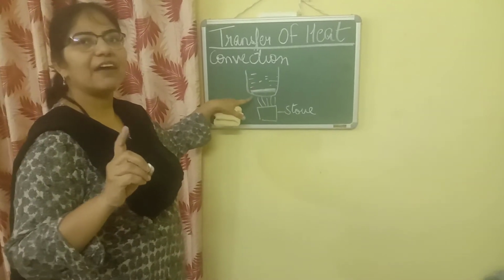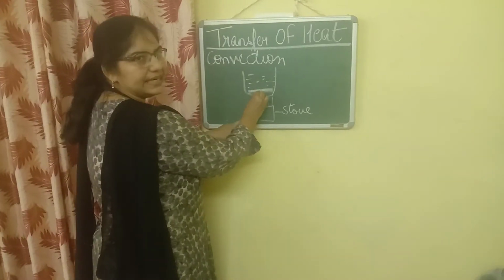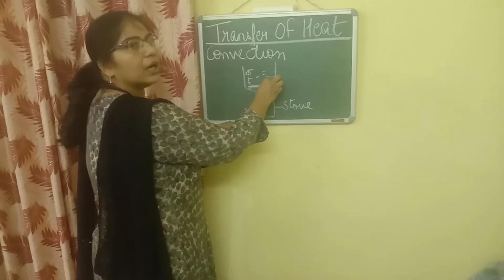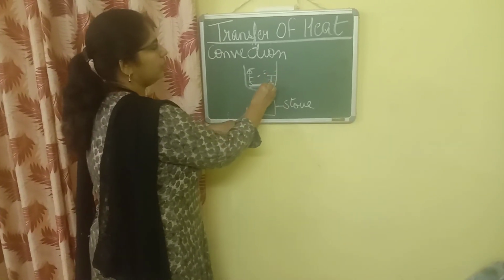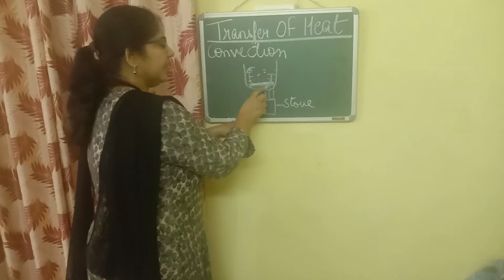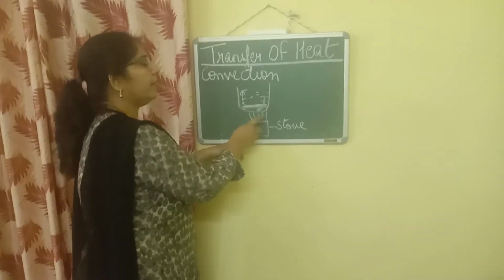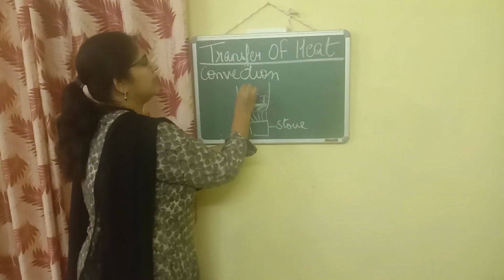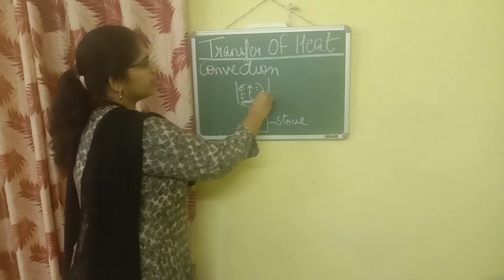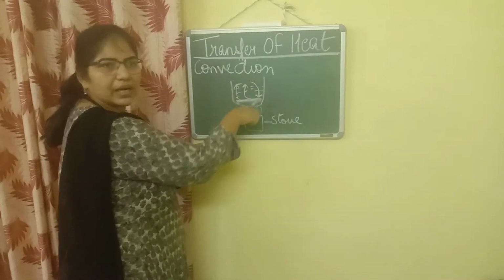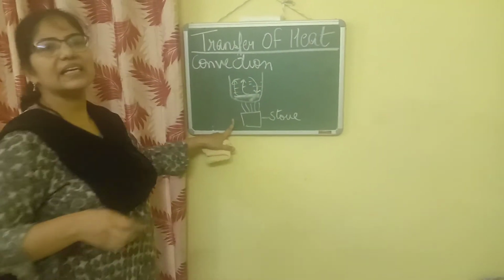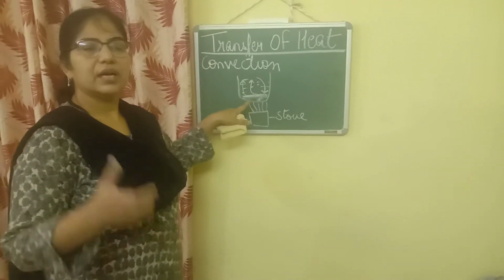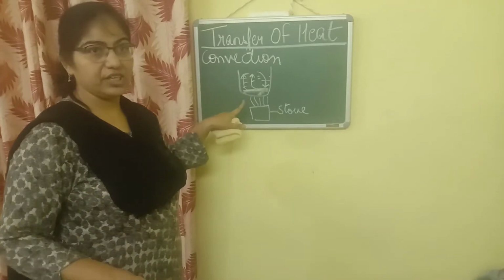So in the presence of gravity, what will happen? This layer will become lighter and it will rise up. As it rises up, the cool water will come down. It will come and take its place. Then this water will be closest to the burner. Then this layer will be heated up, and then again it will become lighter and it will go up. Then this cool water will come down, and ultimately this cycle is repeated and the whole volume of water is heated up. This is convection.